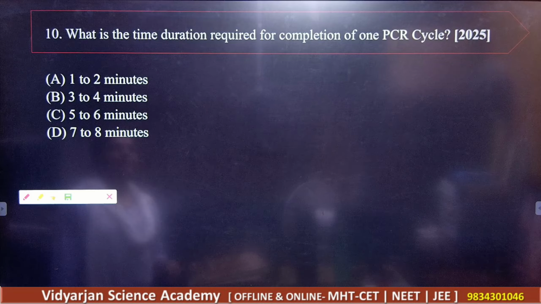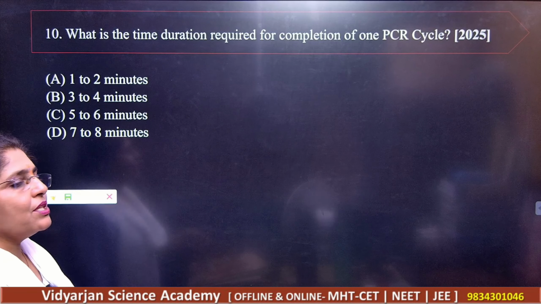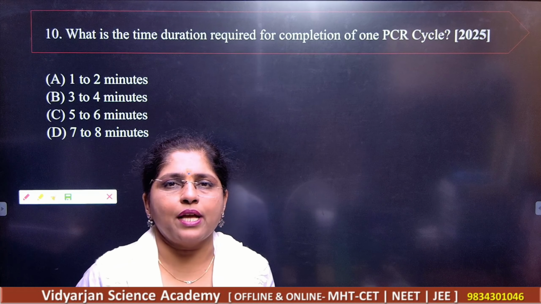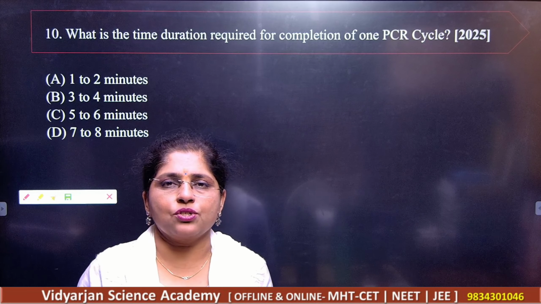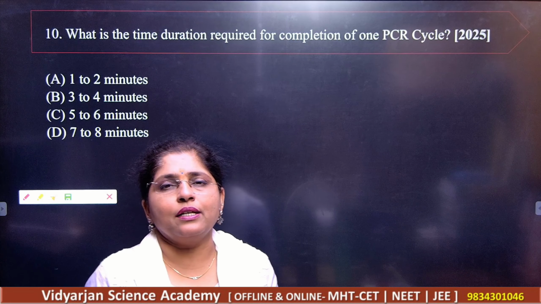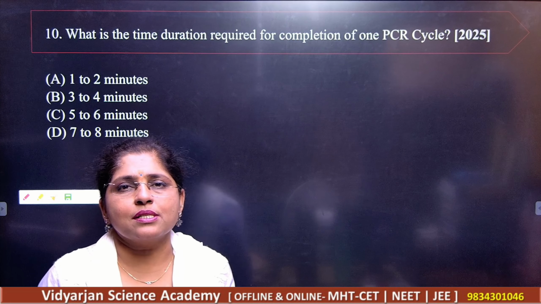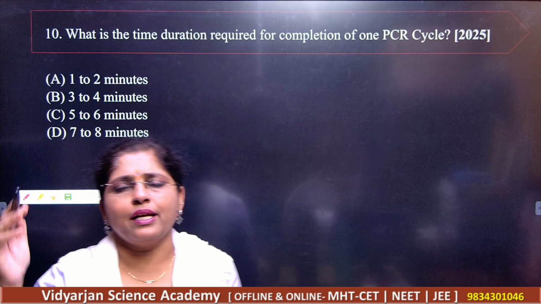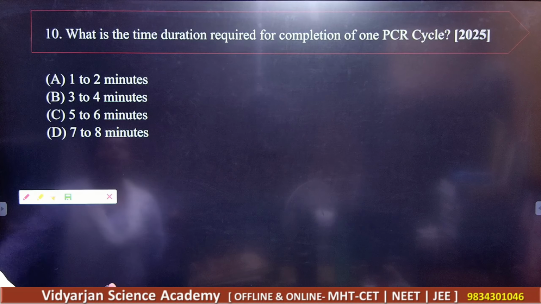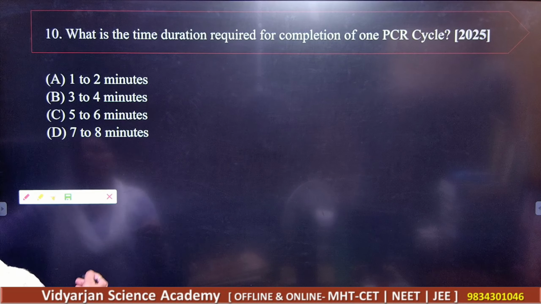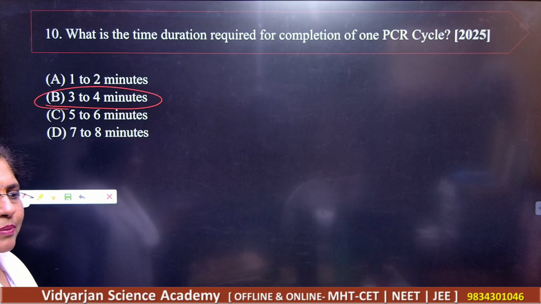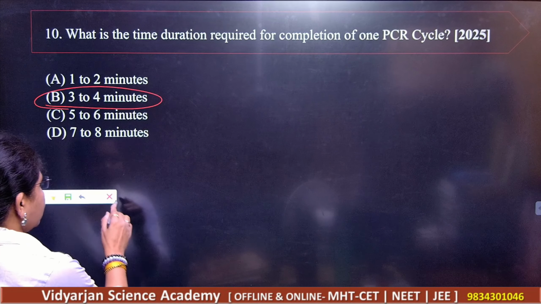Next, what is the time duration required for completion of one PCR cycle? You know that PCR is polymerase chain reaction. You know the steps in this reaction, so please go through the diagram. This diagram will give you denaturation, then the annealing process, and then the extension, and then you are getting the daughter DNA which is formed. So how much is the duration? How much is the time required for that? It is around 3 to 4 minutes. Okay, 3 to 4 minutes will be the ideal duration for the cycle.